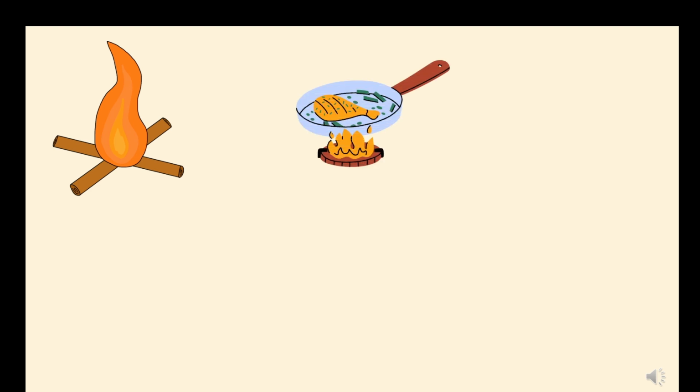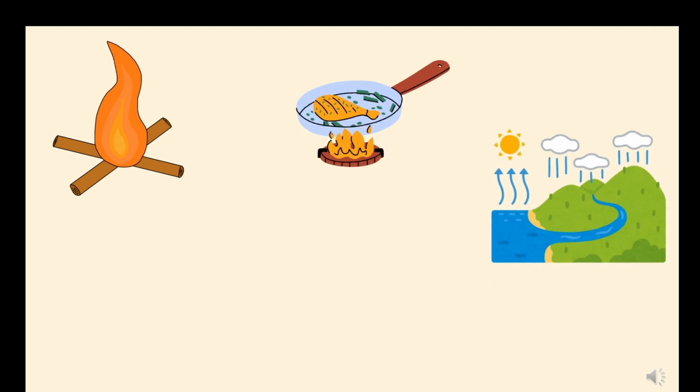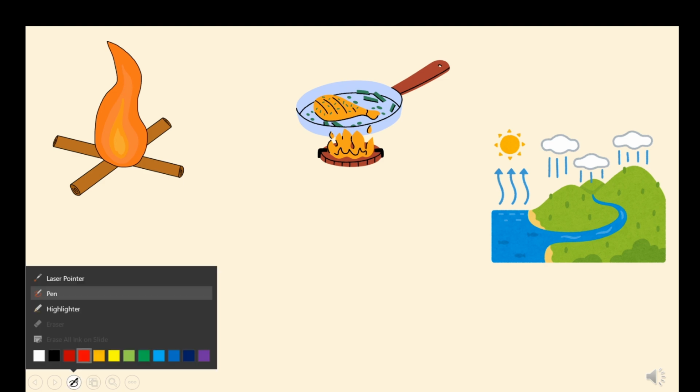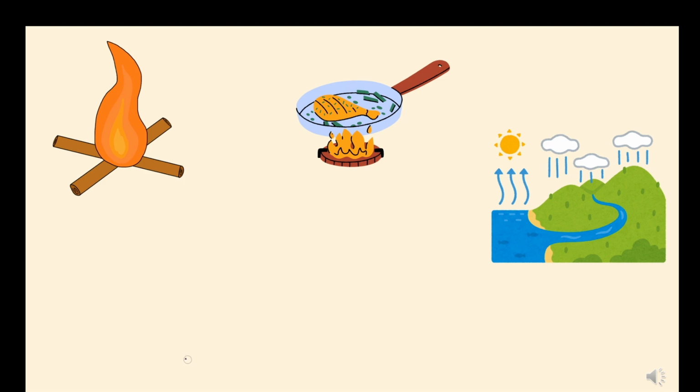Now that we have understood the different types of changes, let's see how you can identify these given pictures. Now first picture is about burning of wood. So will it be classified as a physical change or a chemical change? Think before you answer. It's a simple one. Yes, burning of wood will be classified as a chemical change. Then cooking of food, again it will be classified as a chemical change.